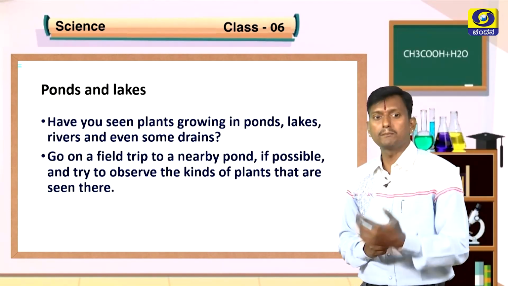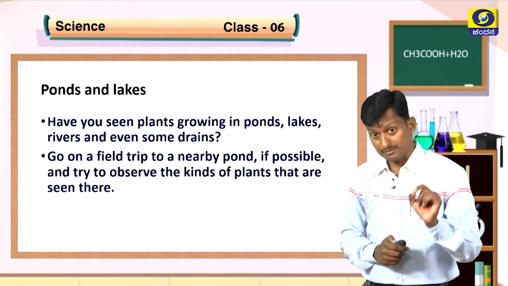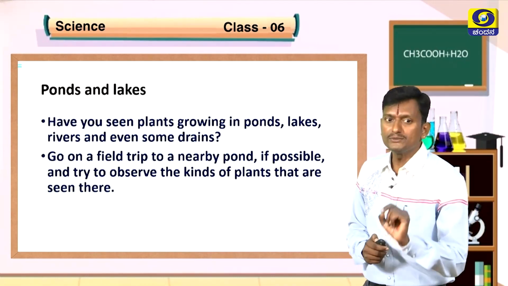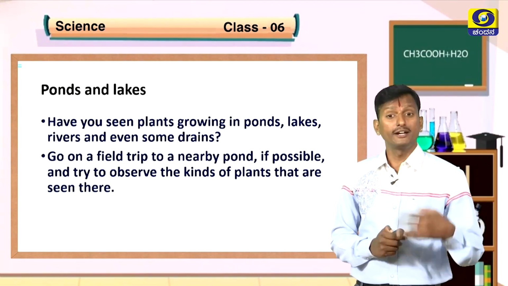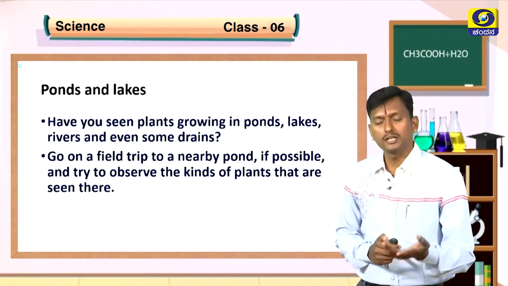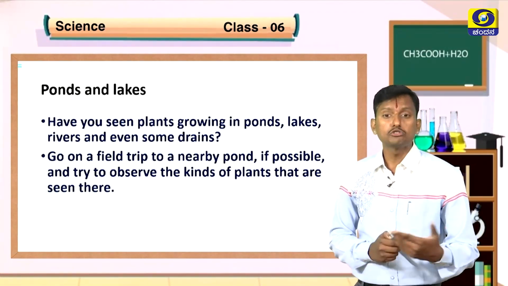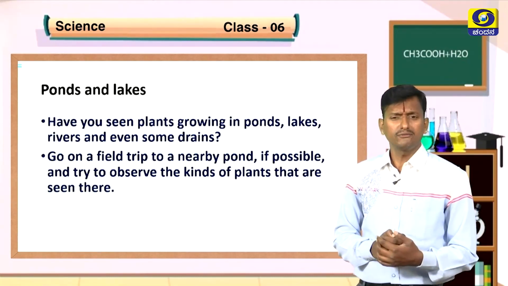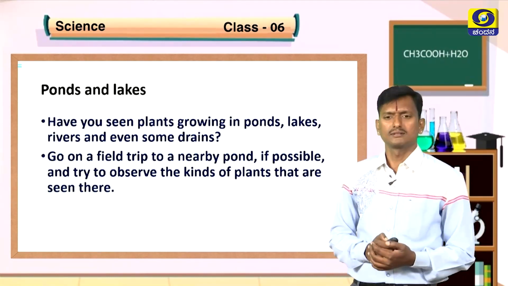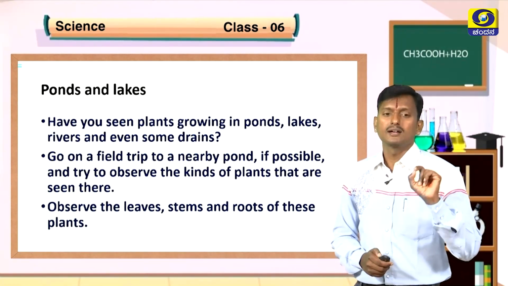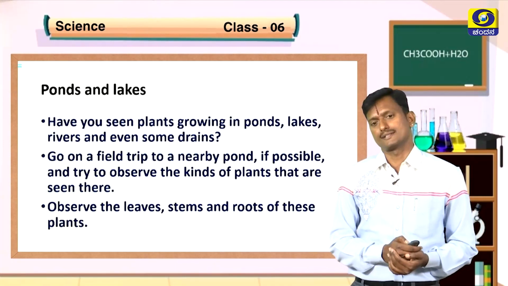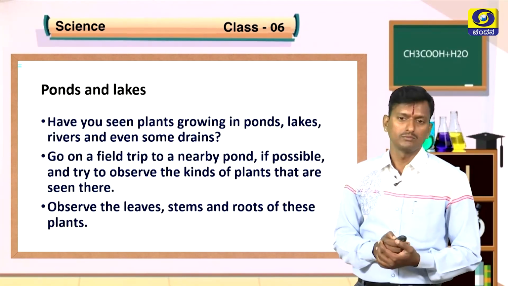Go on a field trip to a nearby pond if possible and try to observe the kinds of plants that are seen there. You find azolla, pistia, vallisneria, lotus, different types of plants grown in ponds and lakes. So, observe the leaves, stems and roots of these plants. The activity for you. Can you do it?